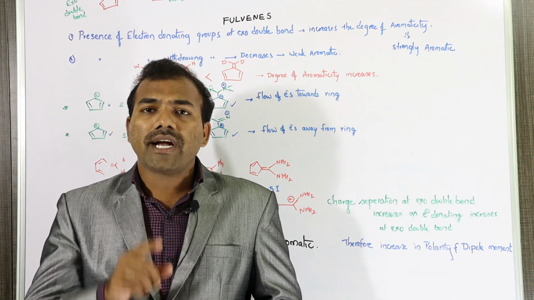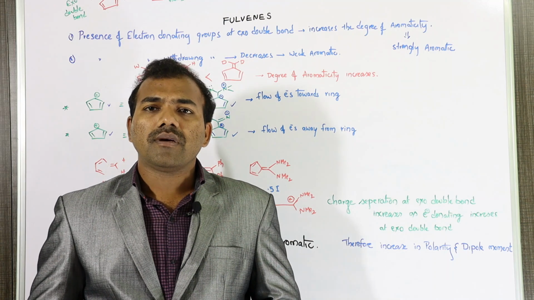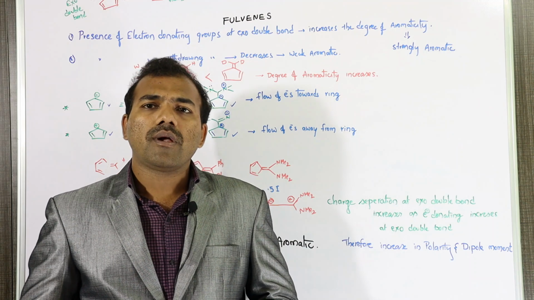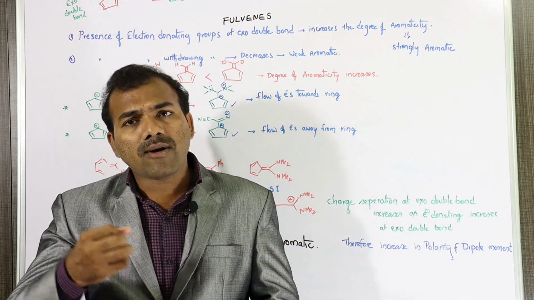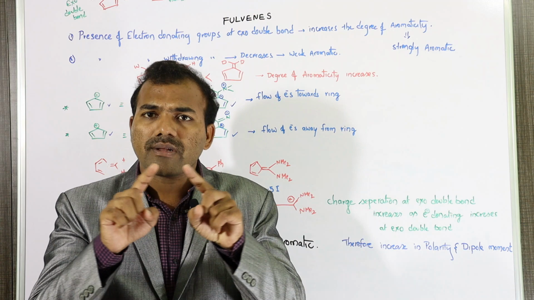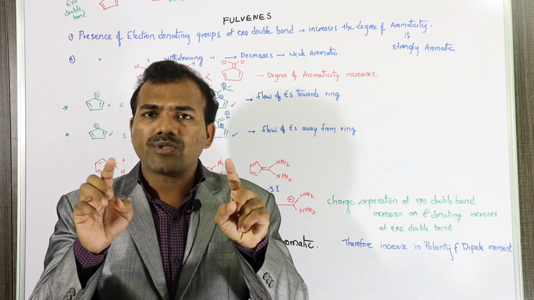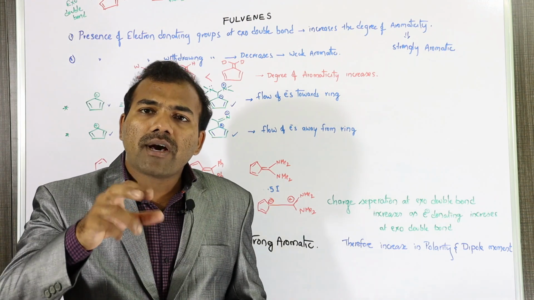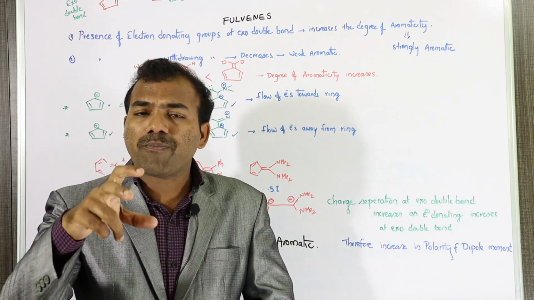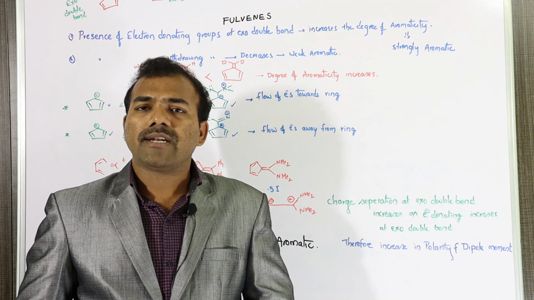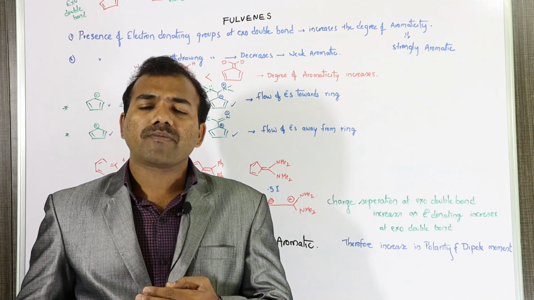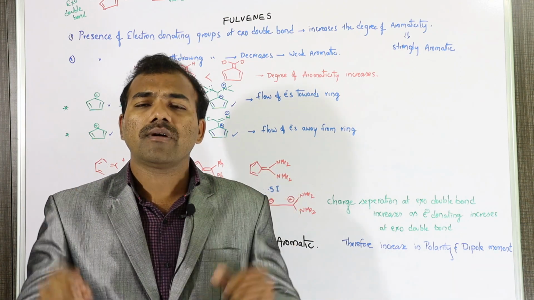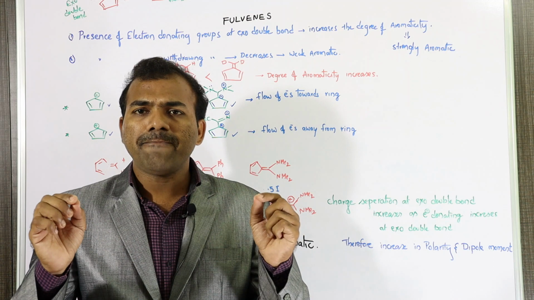The charge separation at the exo double bond will be increased with electron donating groups. If there are electron withdrawing groups, the charge separation between the two carbon atoms on the exo double bond will be decreased. Therefore, if there is an increase in polarity and dipole moment, then the aromaticity will get stronger, due to the increase of polarity at the exo double bond.